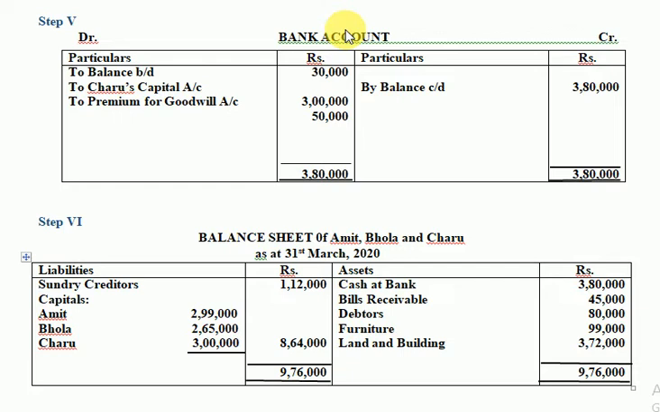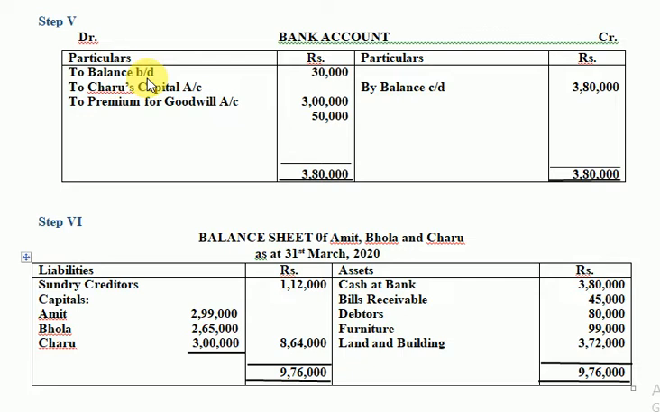So here comes a bank account, which is a ledger, and on the debit side, the first thing you're going to write is balance b/d. That means the balance given for bank in your balance sheet asset side. So this 30,000 is coming from the balance sheet. Therefore, we are writing it as balance b/d.